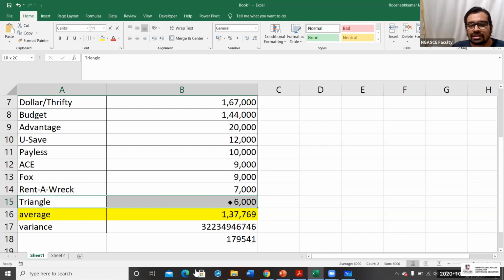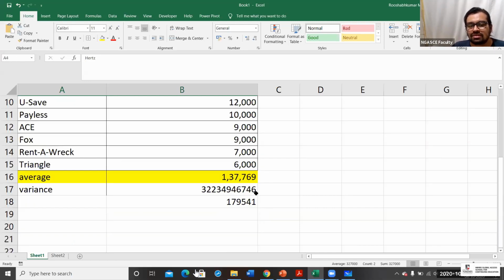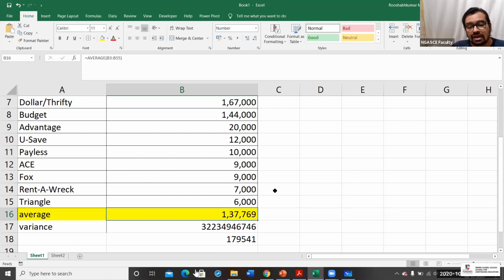In a typical year, 6,000 cars normally arrive for service here, and there it's 2 lakhs or 3 lakhs. That's why the average is 1,37,000. Based on this profile, if you own a particular service center, then in a typical year, 1,37,769 cars are expected to arrive, but the deviation is also very high.